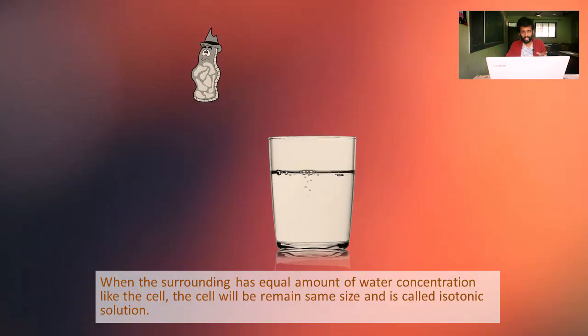Now another cell, in water. Again the cell goes inside the water and the cell is of the same size. So when the surrounding has an equal amount of water concentration as the cell, so the water concentration inside the cell and outside the cell is the same, the cell will remain the same in size, right? Because there is no net flow of movement, because whatever the water is there inside and outside is the same. That's the time these kinds of solutions are called isotonic solution. So we have learnt hypotonic and we have learnt isotonic.